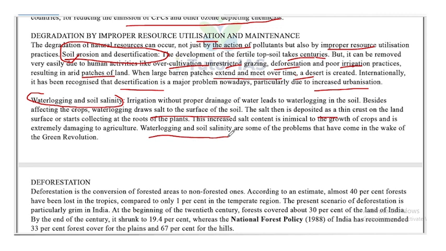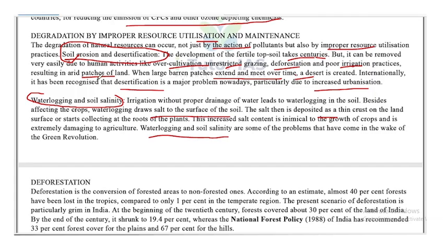Waterlogging and soil salinity are some of the problems that have come in the wake of the green revolution. So, improper usage also causes issues. The main two issues are soil erosion and desertification, because soil is a very important natural resource and it takes centuries to form. It cannot be formed in one or two years. So a loss of soil to soil erosion will lead to degradation of land. Another issue is desertification, for which the major reason for the increased rate now is increased urbanization.